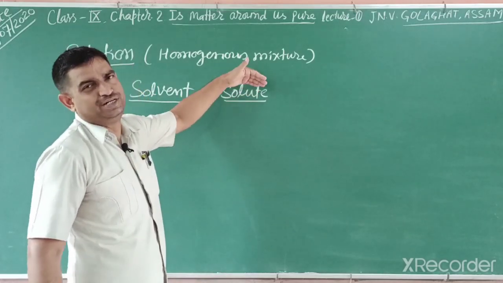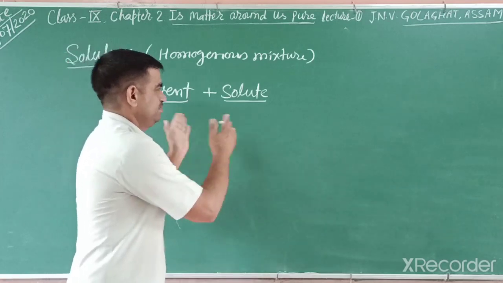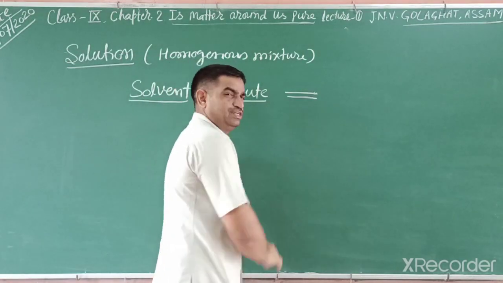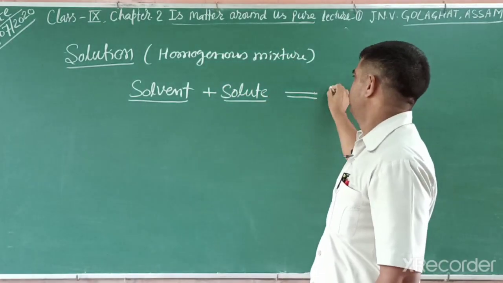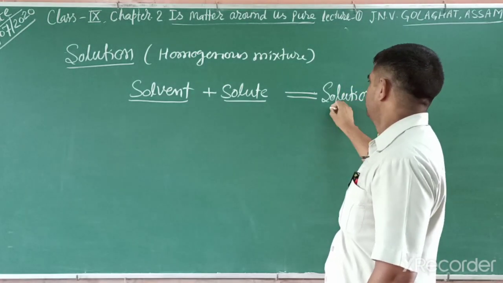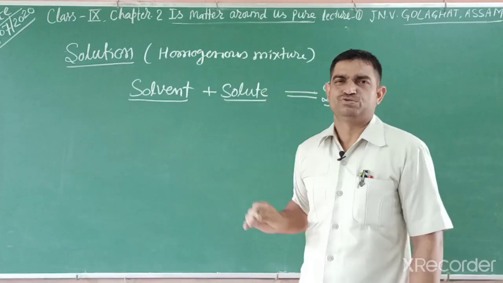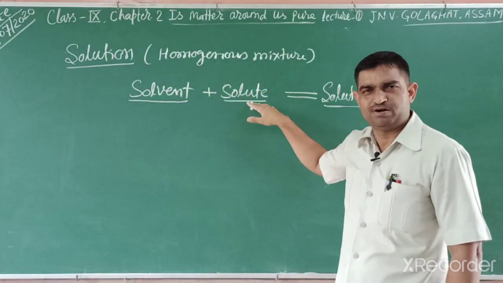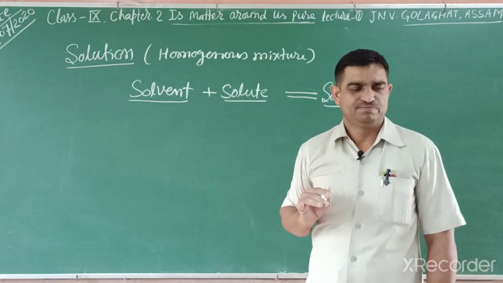Solute may be solid, liquid or gas, and solvent may be solid, liquid or gas. When they mix, if they have equal distribution and uniform composition, at that time they convert into solution. Solvent plus solute change into solution. Solvent is the major component, solute is in lesser amount. When they mix, they convert into solution.